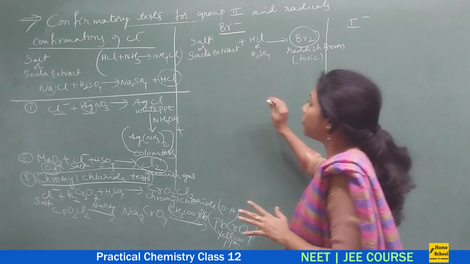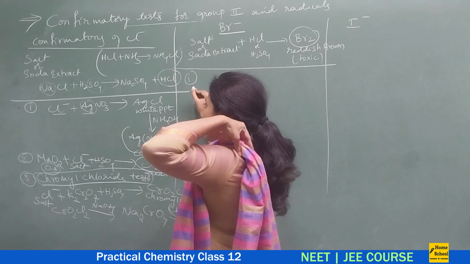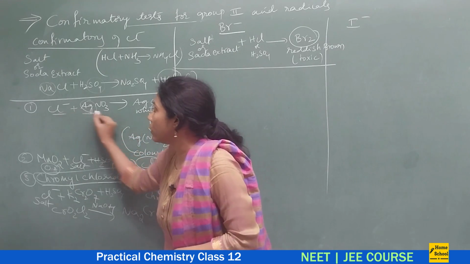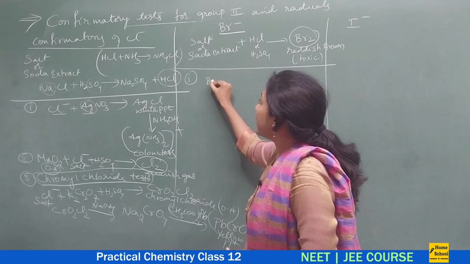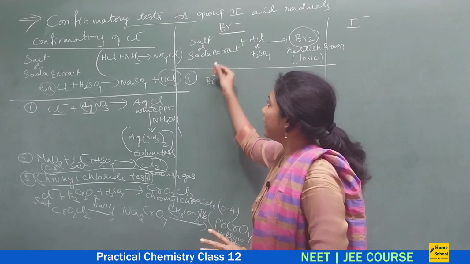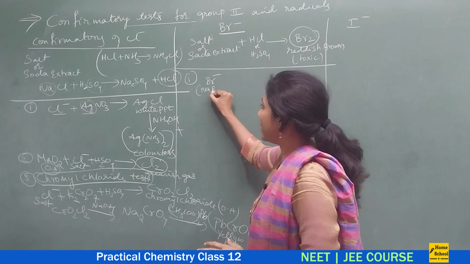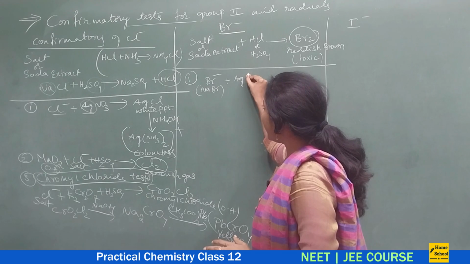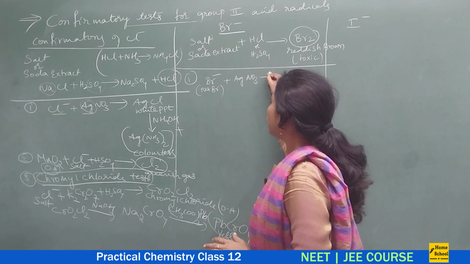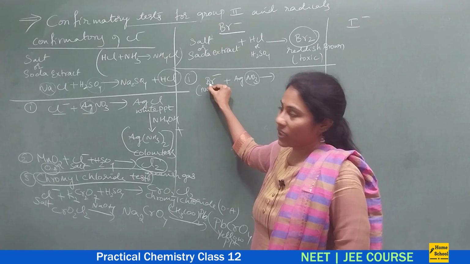Now let us see a confirmatory test here. The first confirmatory test is similar to this only. Say suppose you have a bromine containing salt, or in the soda extract your Br minus is there in the form of NaBr, isn't it? So to this, when you add excess AgNO3, what would happen? The NO3 minus ion gets replaced with Br.